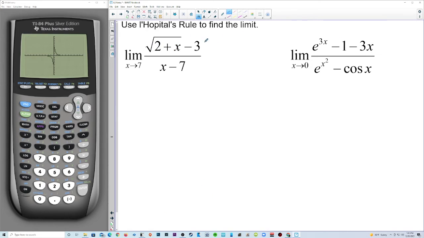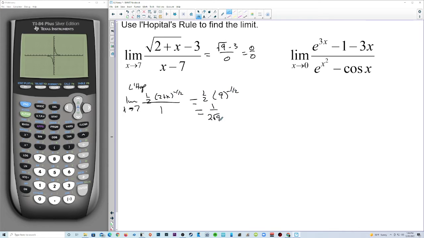Use L'Hopital's rule to find the limit. Well, first let's decide if we have 0 over 0. We have square root of 9 minus 3 over 0. So we have 0 over 0. Now we're going to use L'Hopital's rule. Limit as x approaches 7 of 1/2 times (2 plus x) to the negative 1/2 over 1. Now when we plug 7 in, that's going to be 1/2 times 9 to the negative 1/2. So that's 1 over 2 times the square root of 9, which is 1/6.